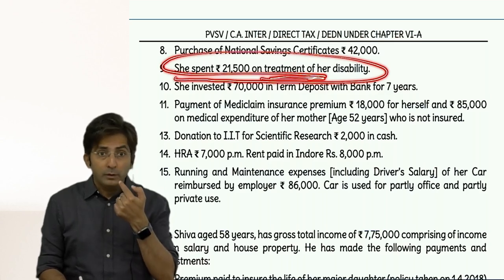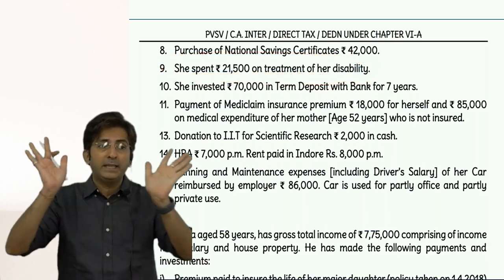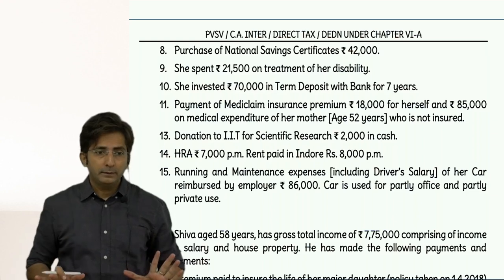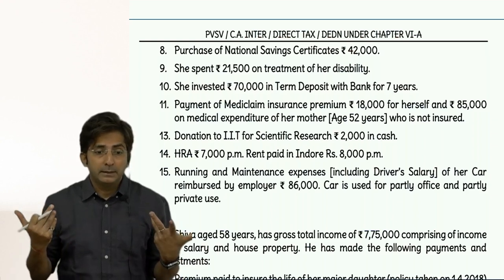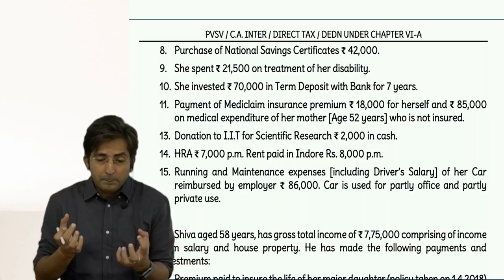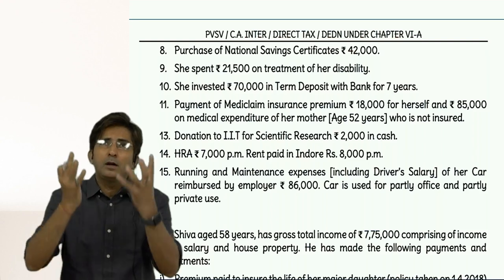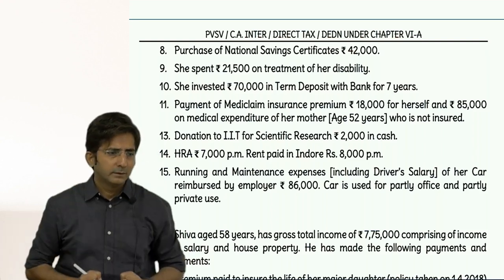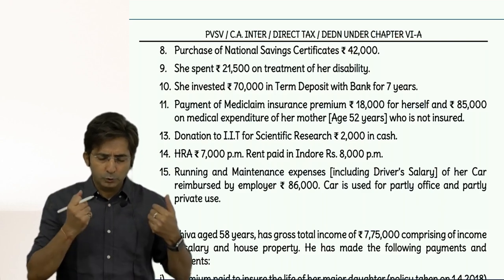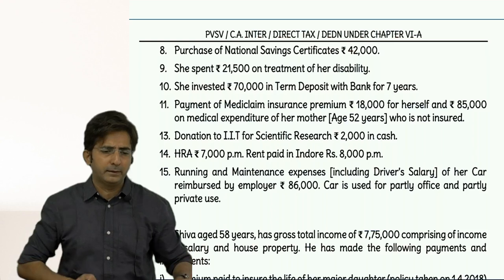I told you in 80U, the deduction is for free. You don't have to spend even a single rupee. It is based on sympathy that someone is handicapped. My dialogue was that a handicapped person has to take a lot of pain to earn 5 heads of income. So considering that, we give him a flat deduction, whether you spend something or you don't.